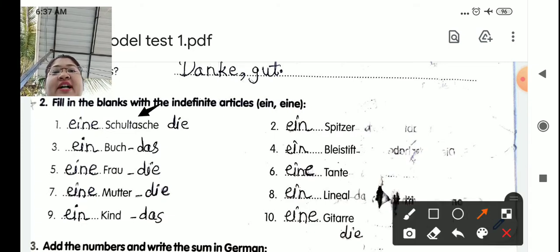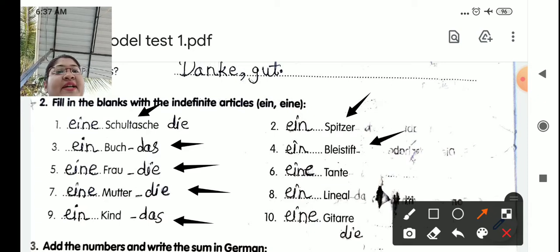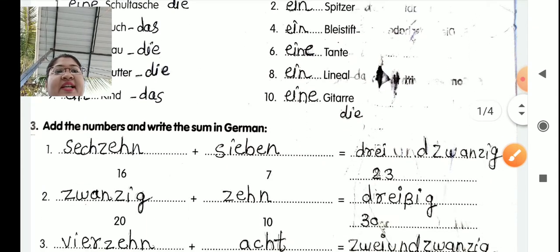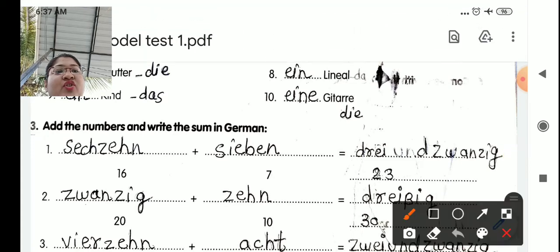Eine Schultasche, school bag. Ein Buch, book. Eine Frau, lady. Eine Mutter, a mother. Ein Kind, a child. Ein Spitzer, a sharpener. Ein Bleistift, a pencil. Eine Tante, auntie. Ein Lineal, scale. Eine Gitarre, guitar. Okay. Now let's see the next question.